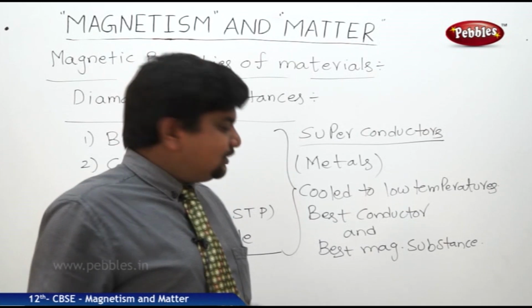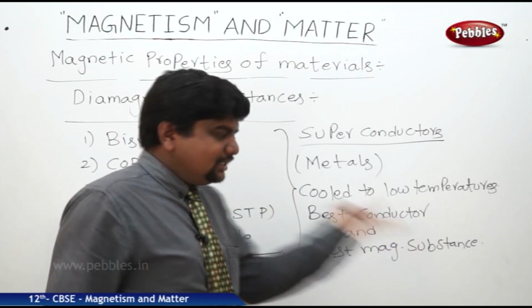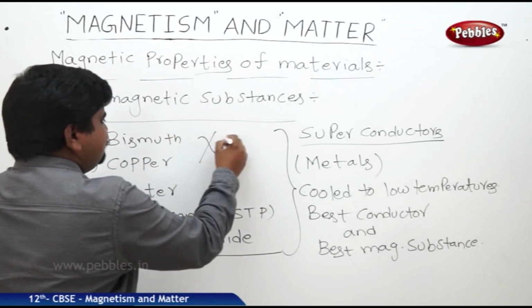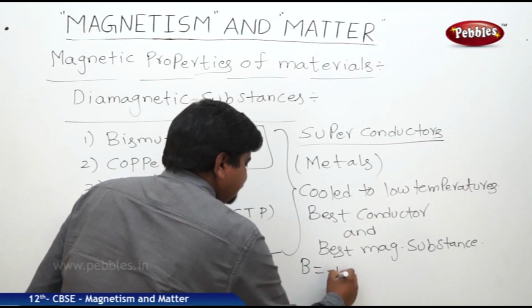These superconductors are repelled by the magnet and magnets repel the superconductors. As we discussed, the chi value is -1. Therefore, B is equal to -H.